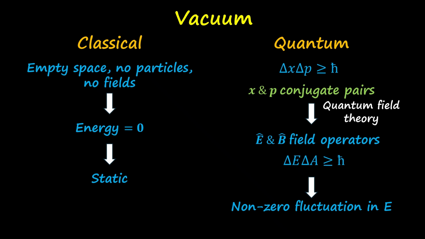Now, if I compare these two definitions, classical vacuum is static, but quantum vacuum is not static, it's dynamic, where the non-zero fluctuation of electric field is happening in the medium. To understand the fluctuation that is happening in the vacuum, we need some concepts from quantum field theory. This topic is very vast, but here we'll take a simple example and try to understand some basic concepts.